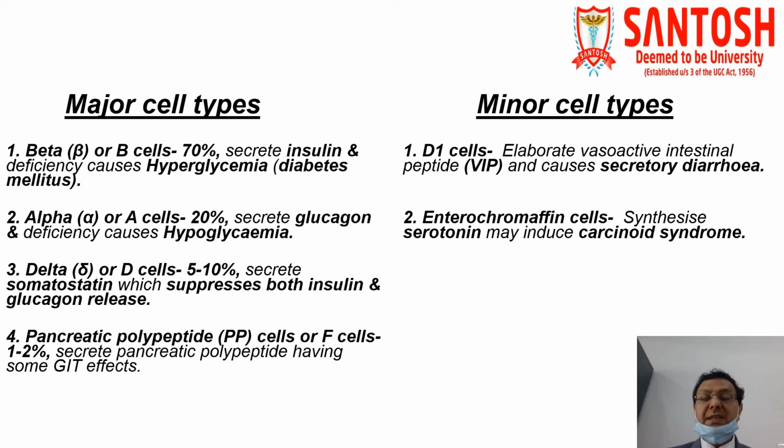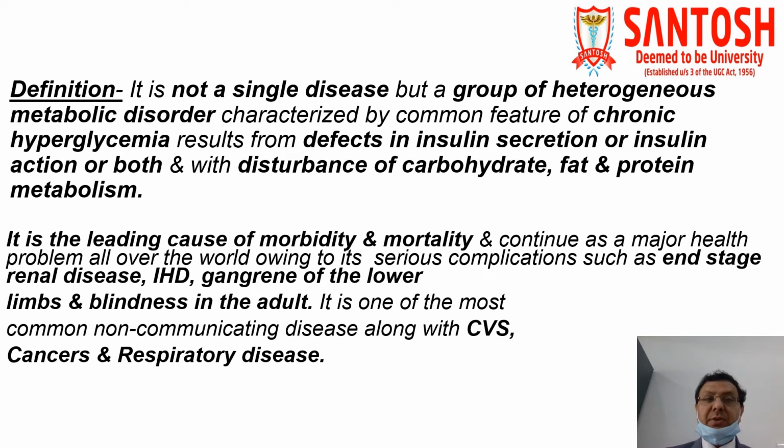Now come to the minor cell types. As the name indicates, they are very few in number, and these include, number one, the D1 cells. They elaborate a certain gastrointestinal peptide, which is shortly called VIP, and this is responsible for secretory diarrhea. The second minor cell type is the enterochromaffin cells, which are responsible for the synthesis of serotonin, and this serotonin may induce carcinoid. Now the most important definition. What is the definition of diabetes mellitus?